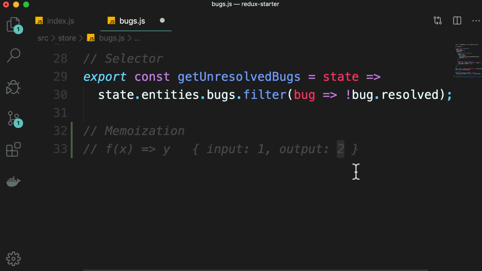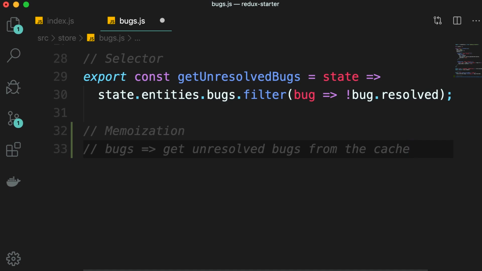This is memoization. So by memoizing the selector, we can solve the 2 problems I talked about. For example, if the list of bugs is not changed, we can get the unresolved bugs from the cache. So we're going to have a single array in memory. This array is constructed the first time we call this function, right? Also, by memoizing this function, we can improve performance. So if we have the result ready, there is no need to recalculate it. Now, how are we going to implement memoization? Well, we don't have to implement it by hand.